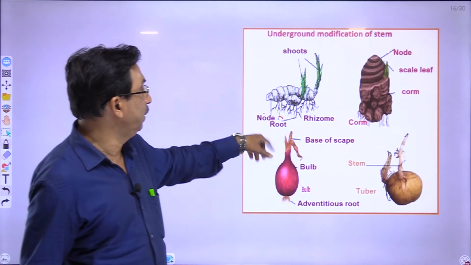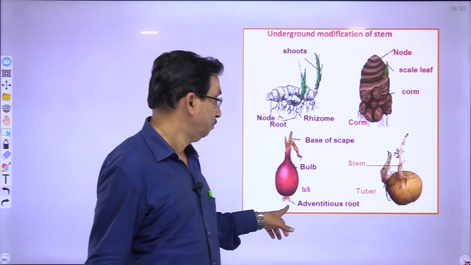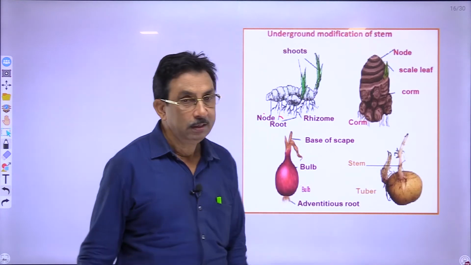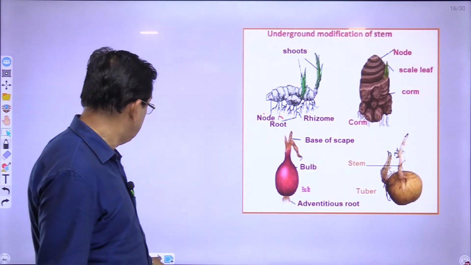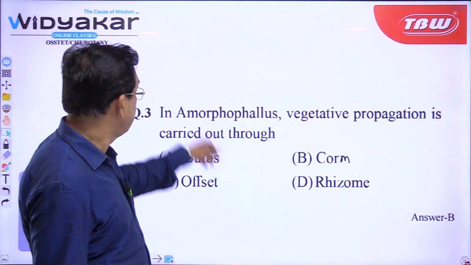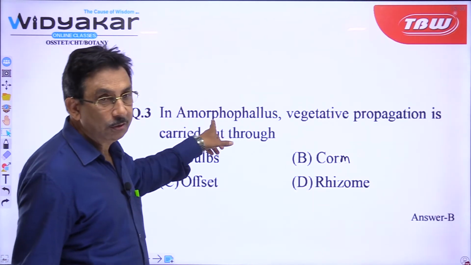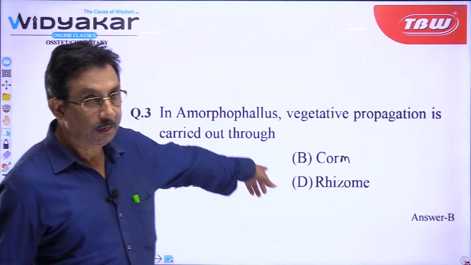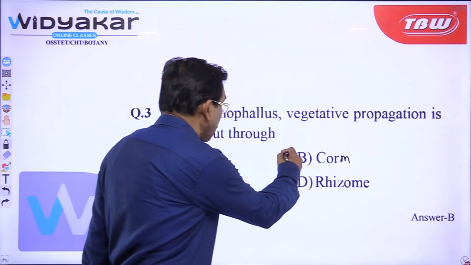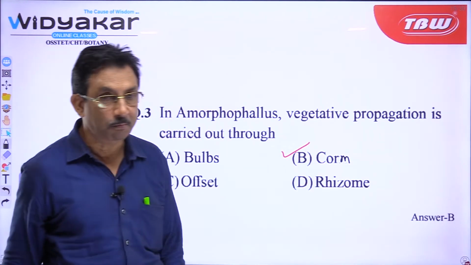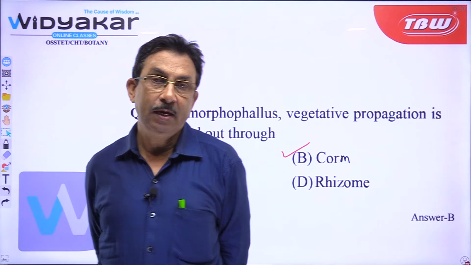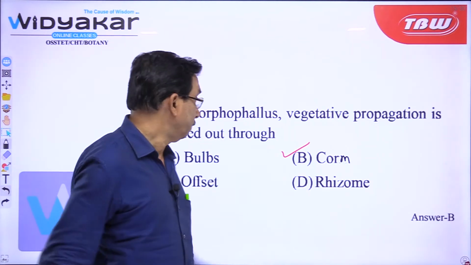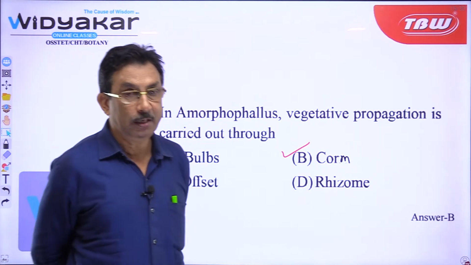So, rhizome, corm, bulb and tuber, all of them are utilized in the process of vegetative propagation. Our question is on Amorphophallus. In Amorphophallus, the vegetative propagation is carried out by corm. So, the modified stem is a corm. B is the correct answer.